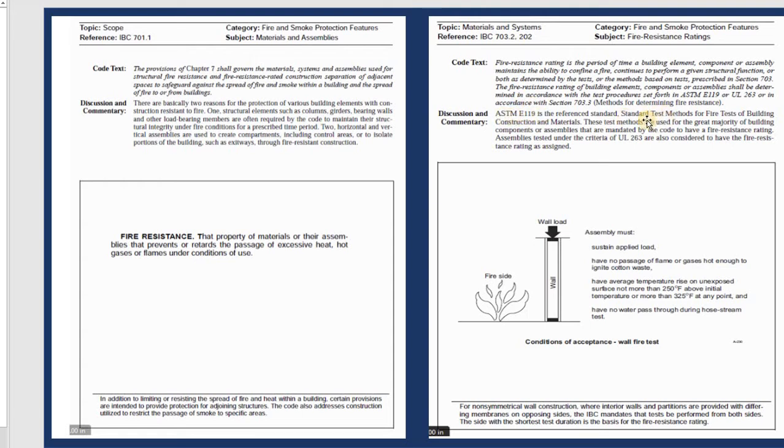This organization has tests for fire, showing which material is at what level and which will protect from fire. Any kind of construction material goes with that organization. The number here lets you know what kind of test was done on the material, and you can check the code to make sure that material is allowable for that type of construction or not.